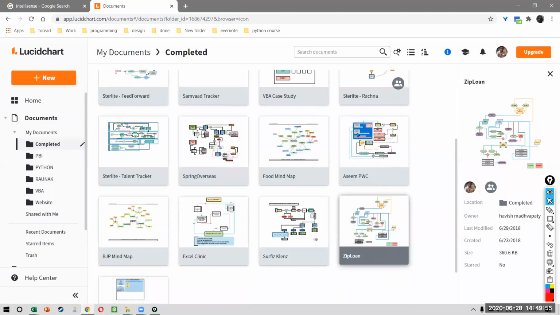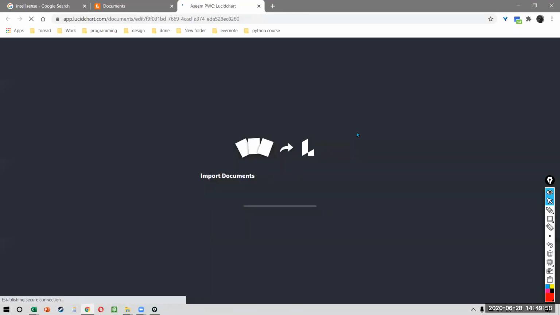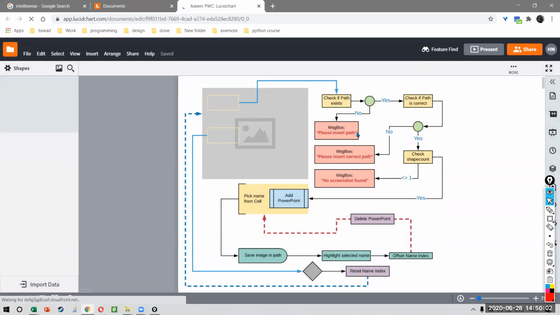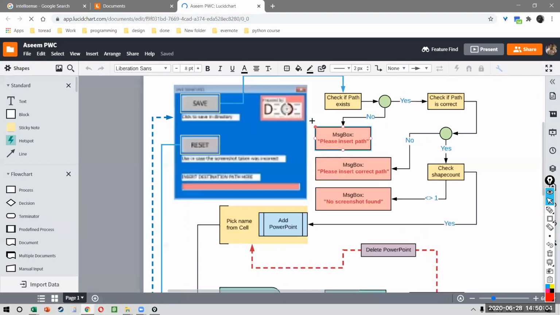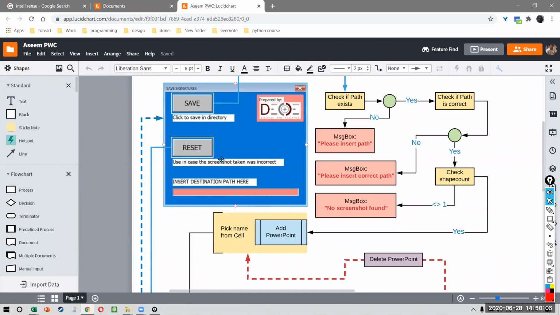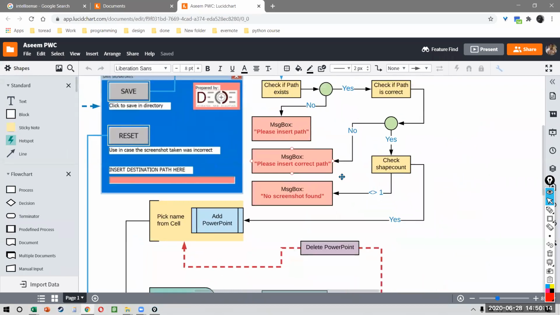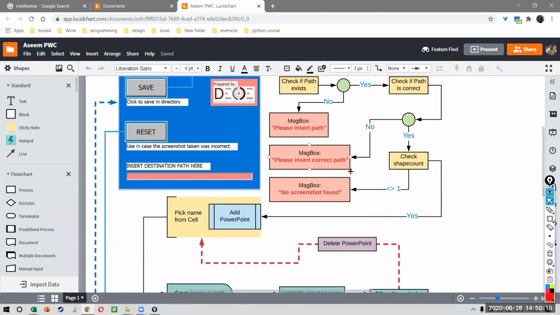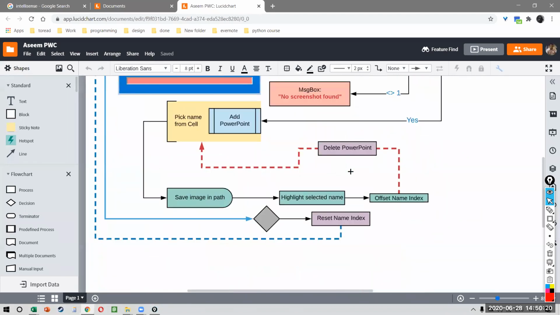This is something I did for PwC. Wonderful project. Don't have time to talk about this in detail, but I created an add-in for them, which allowed them to take a screenshot of an image and it would automatically extract the data for them. And it would save the signature in a folder. So this is how I explained the entire process. These are the error controls and the different paths that I defined, like this.